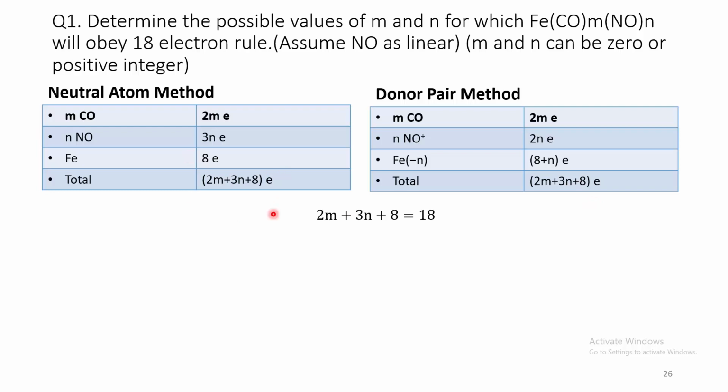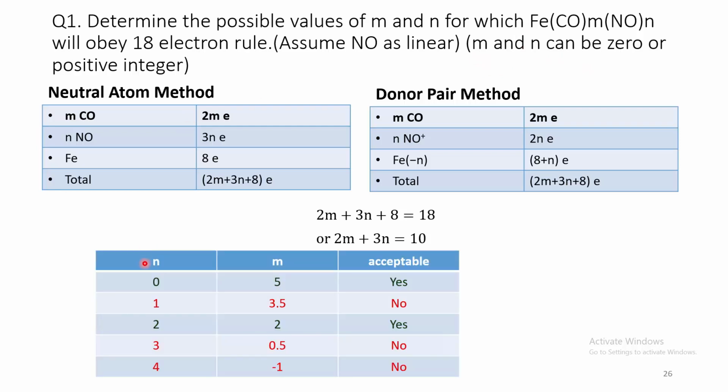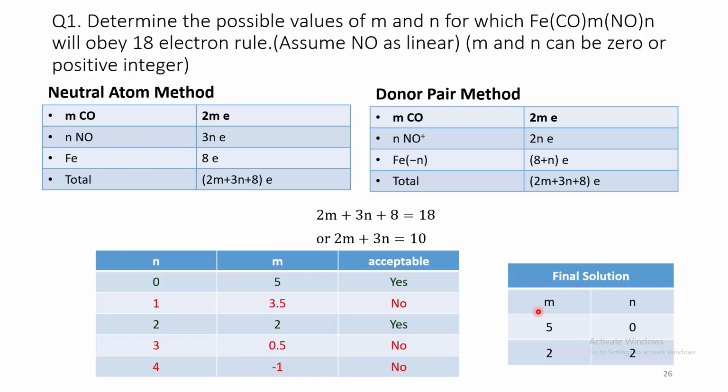Now equating this total electron count with 18, this is the equation. Now there is one equation and two variables. As a result, theoretically there should be an infinite number of solutions. But by putting this particular restriction, the number of solutions becomes limited. Now if we see the defined values of n, for that only these two m values are acceptable because others give either fractional or negative values. So the final solutions for m and n are like this: 5, 0 or 2, 2.